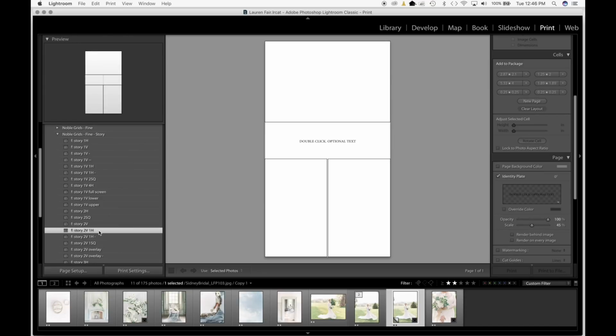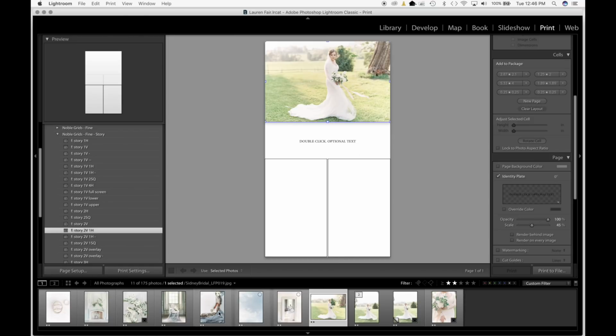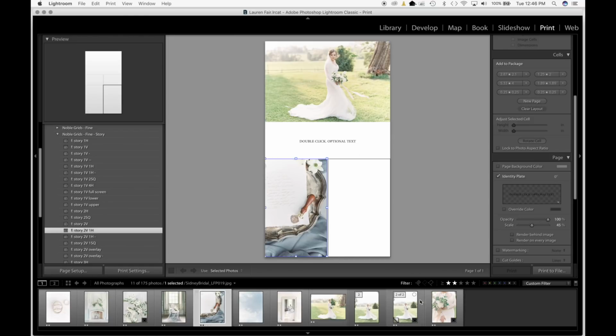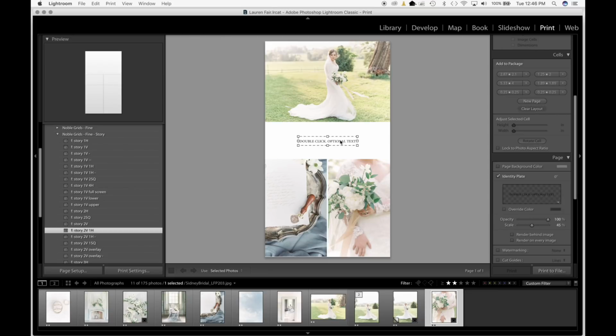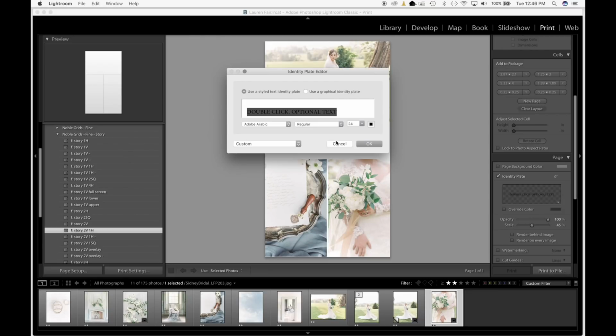I'm just going to click on this one, and as you can see, we have our little optional text box here. I'll show you how to use that in just a moment. I'm just going to fill this in with some images real quick, just dragging and dropping them in just like that, and this last one here. And then to change the text, all you have to do is double click it, and it's open for you right there. You just highlight it and you can change it possibly to the bride's name, or maybe a wedding date or a title. Even you can change your identity plate to actually be your logo, which is also a really cool option.